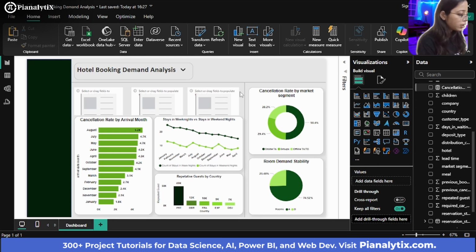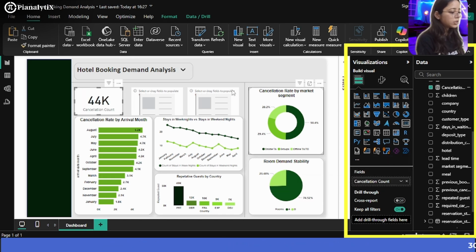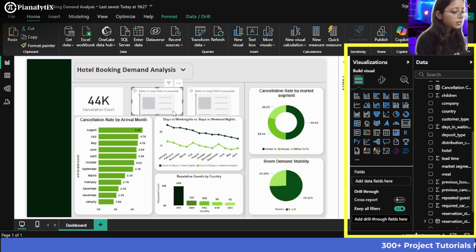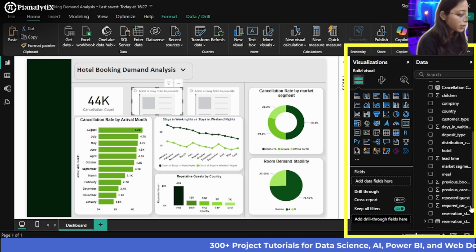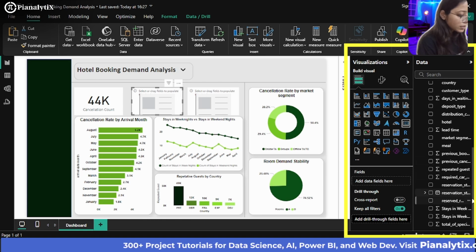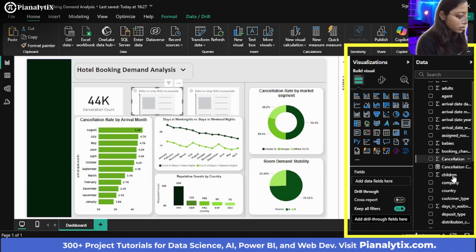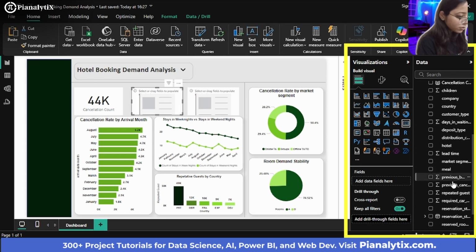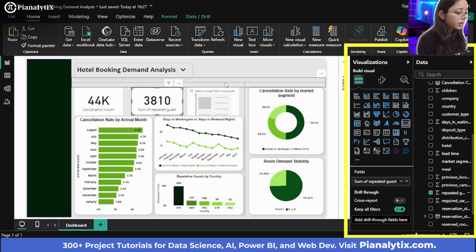First, I'll choose the card and I'll drag my cancellation count measure here, and this is the cancellation count. And if I want to see the sum of repeated guests, or the total repeated guests that kept showing up, I'll just make sure to drag this all the way over here. And these are the total sum of repeated guests that kept showing up.